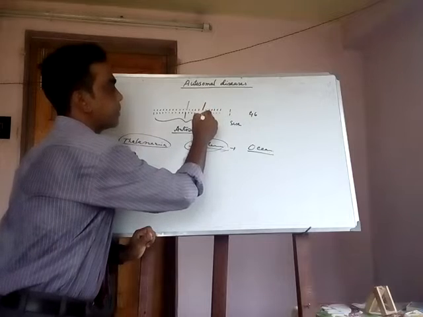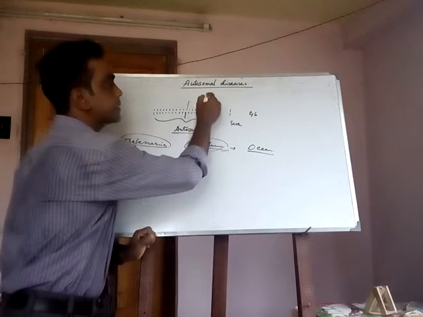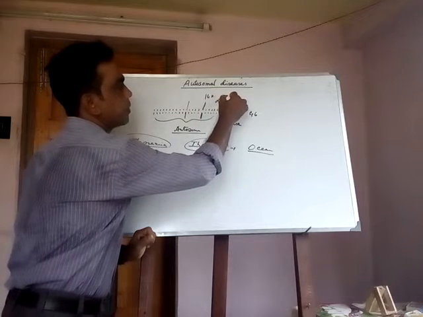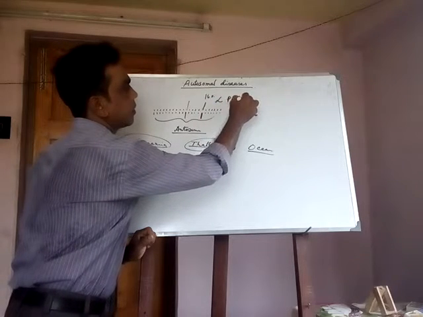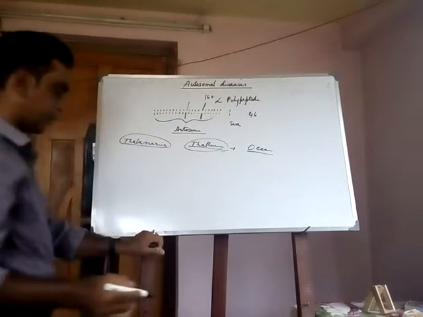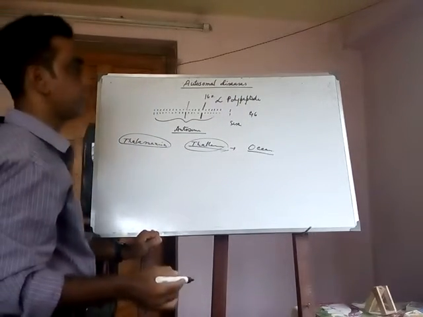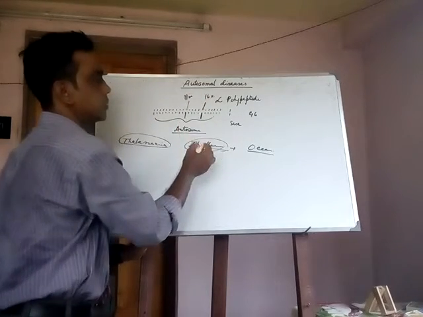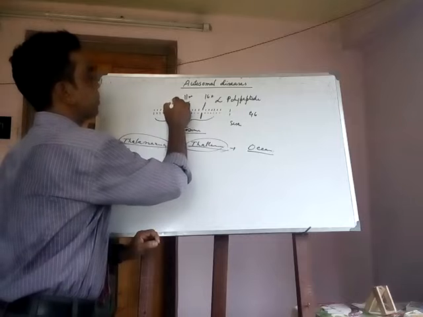The polypeptide which is found in chromosome number 16 is called alpha polypeptide, and the polypeptide which is found in chromosome number 11 is called beta polypeptide.